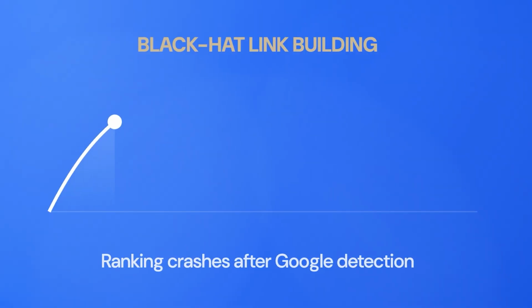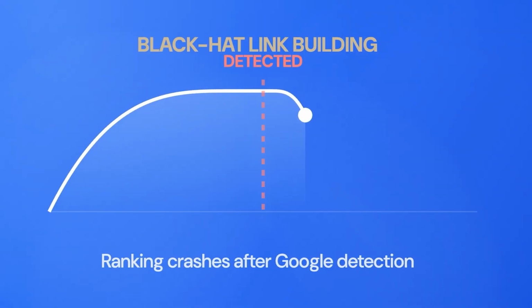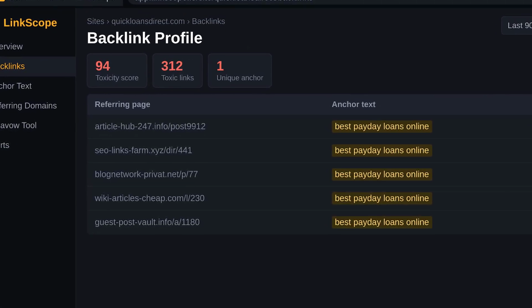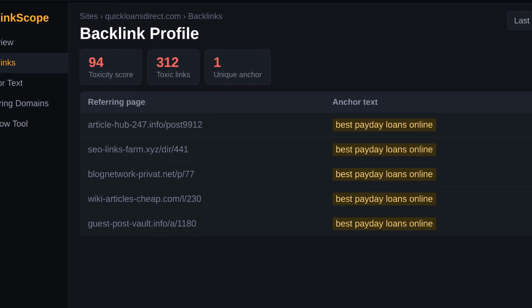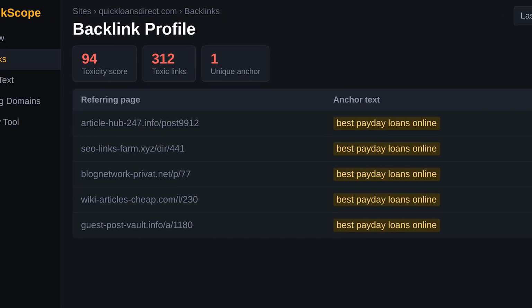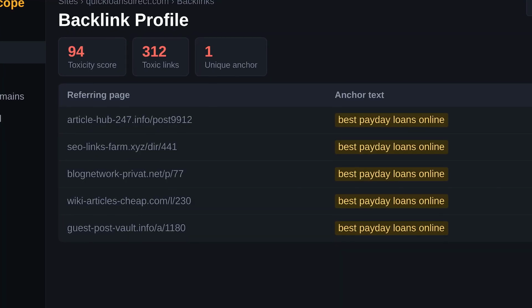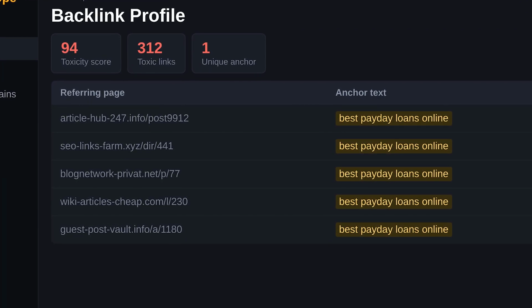Number five, buying backlinks. Paid links have been a violation of Google's guidelines since the early 2000s. But the market for them exploded anyway, because for a long time, they worked. But Google's Penguin algorithm changed that. When their systems detect unnatural link patterns, including links from private blog networks, link farms, or sudden spikes in exact match anchor text, they discount those links entirely or apply a penalty. So you probably shouldn't be doing it.